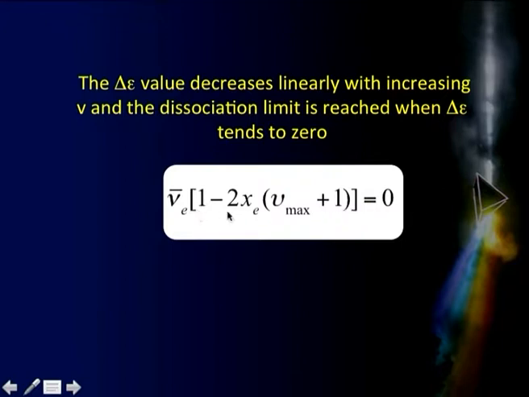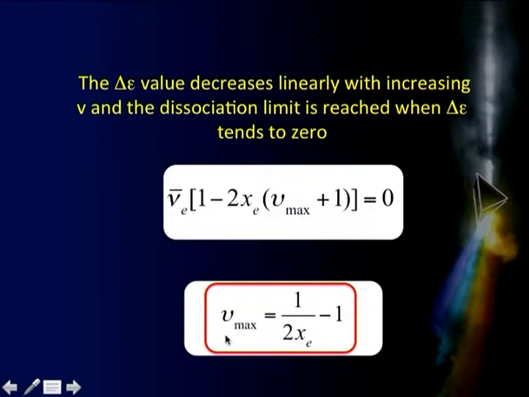When I do that and rearrange it a little, we find that we get V max to be equal to 1 by 2 Xe minus 1. That means this gives me an estimate of the V max level. That level, thereafter there will be dissociation there. So we know that our dissociation energy happens to be the energy of V max level minus the V is equal to 0 level there. So if I know somehow the value of V max, I get the energy of that level, V0 energy I know of, I take the difference, I get the dissociation energy. So that is how we manage to get the dissociation energy from this kind of spectra as well.